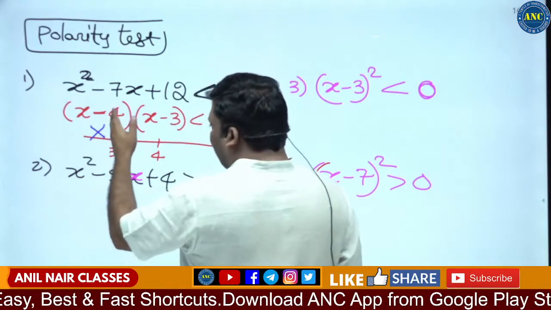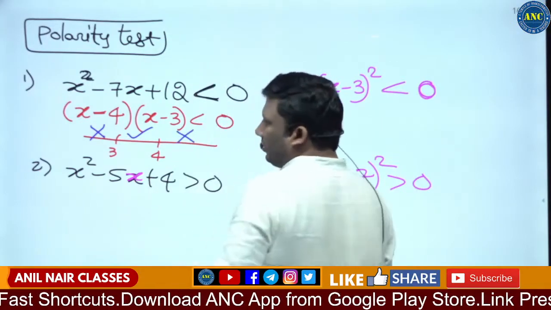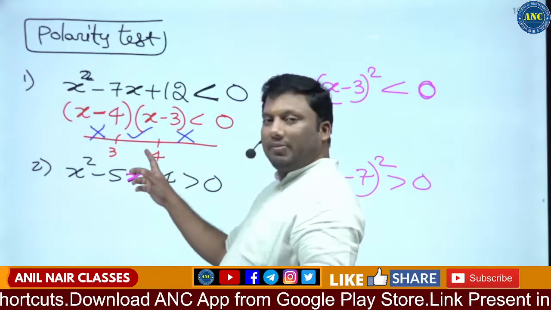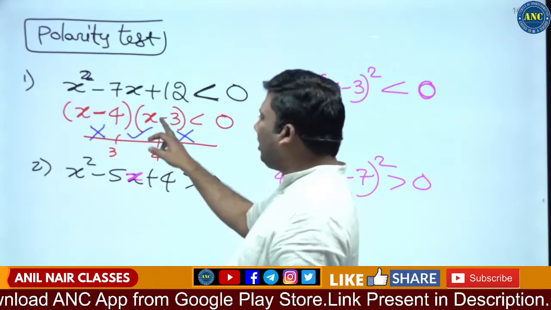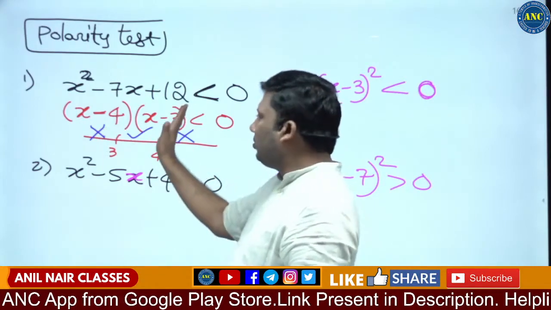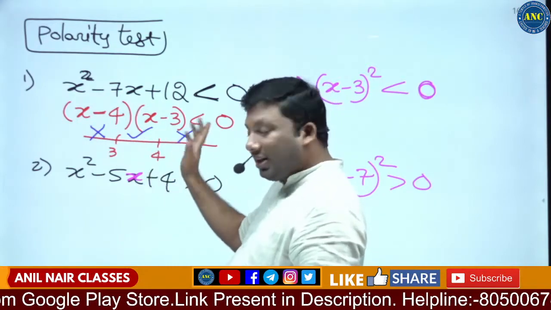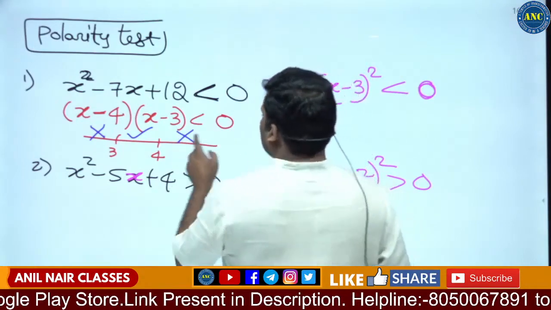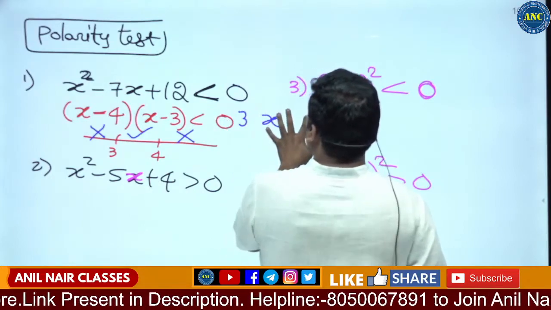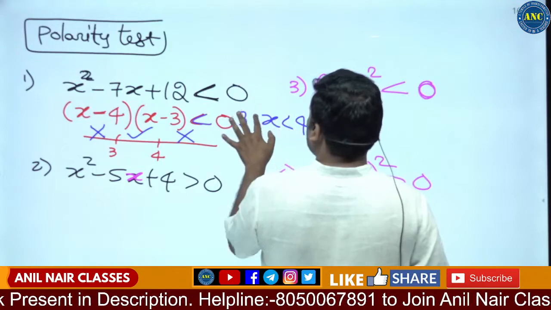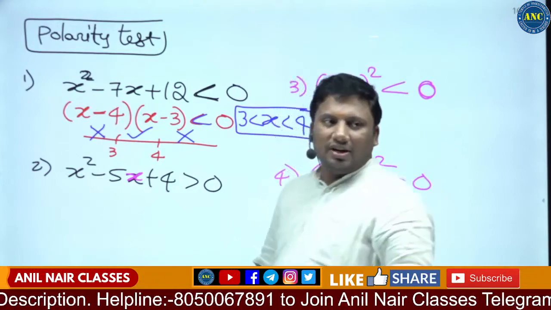Descartes said that if one is a cross mark, the next one will be a tick mark, and the next one will be a cross mark. Why will the next be a tick mark? Take a value 3.5. 3.5 minus 4 is negative. 3.5 minus 3 is positive. Positive into negative is negative, and less than 0 means negative. That means the answer for this question is tick: x lies between 3 and 4.